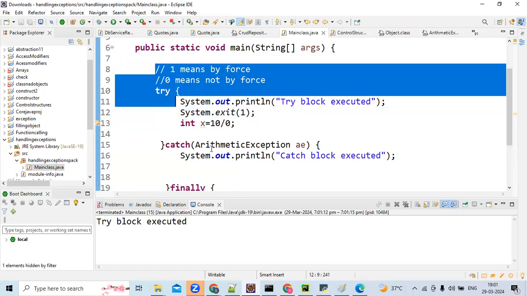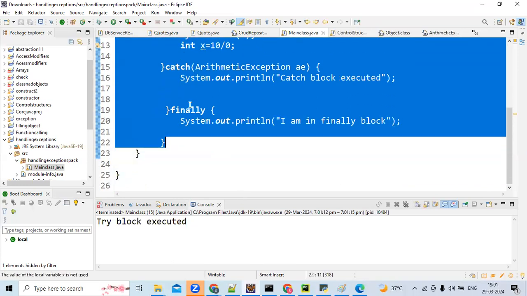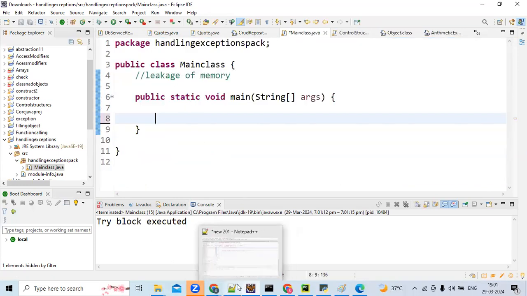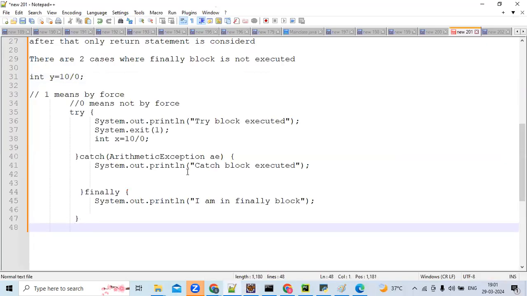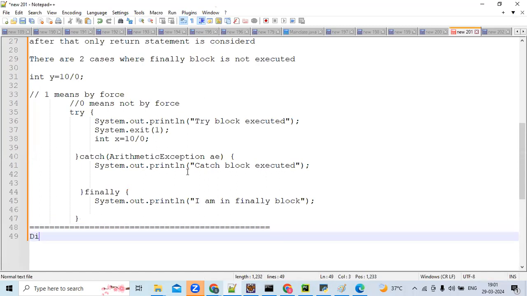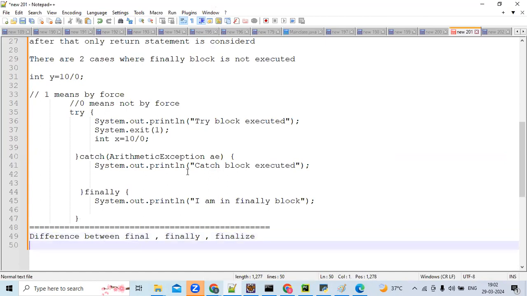Okay, this is the finally. And now we discuss the famous interview question: the difference between final, finally, and finalize. Guys, please, Suman, please tell me what is final in detail. Final is a keyword.